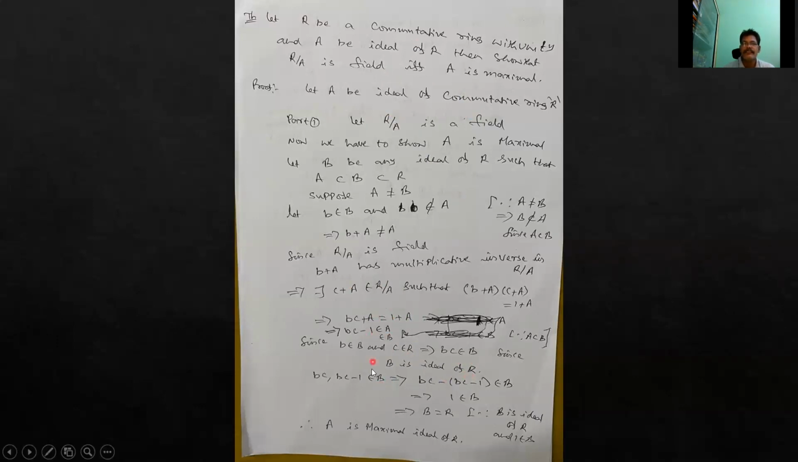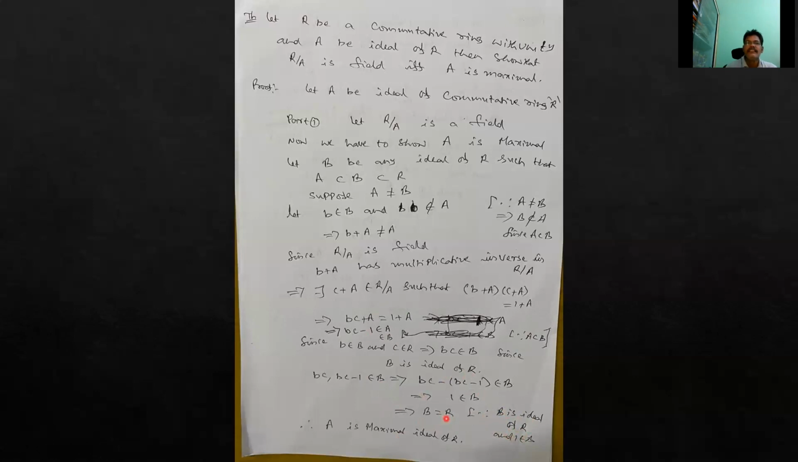Again, BC and BC minus 1 belong to B. Therefore BC minus (BC minus 1) belongs to B. Therefore 1 belongs to B, which implies B equals R. Since B is an ideal of R and 1 belongs to B, one theorem says: if it is an ideal of R and the multiplicative identity 1 belongs to B, then B equals R. Therefore, B equals R.